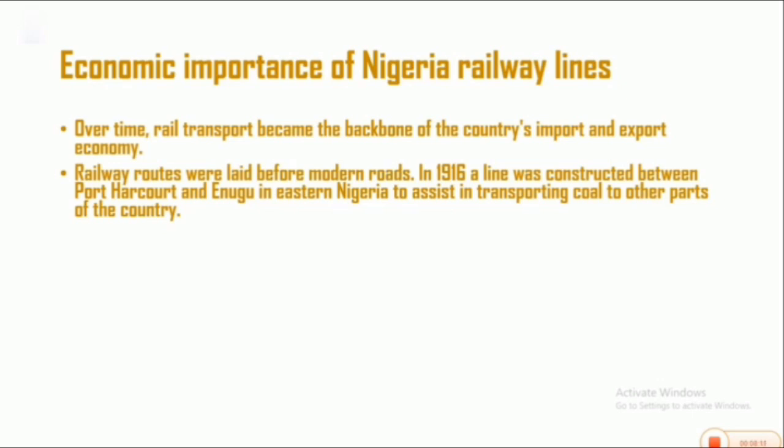Some of the roads we are seeing today were not here as of 1960. So rail transport has been there before the modern roads we are seeing today. It has assisted with transporting goods like coal, even groundnuts in the northern part of the country, and other goods in other parts of the country.